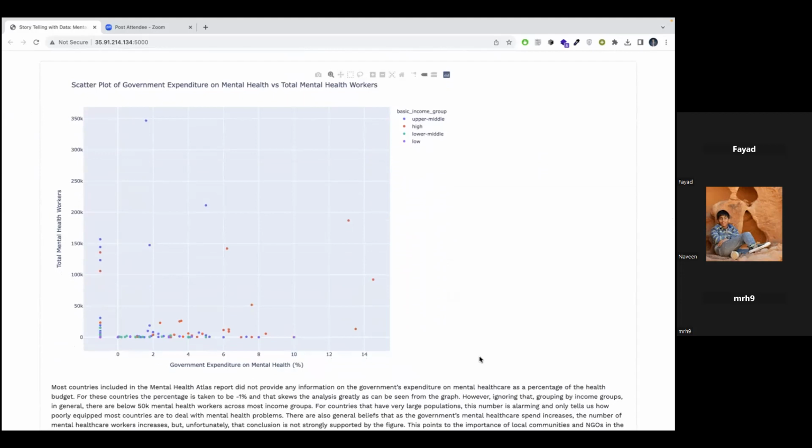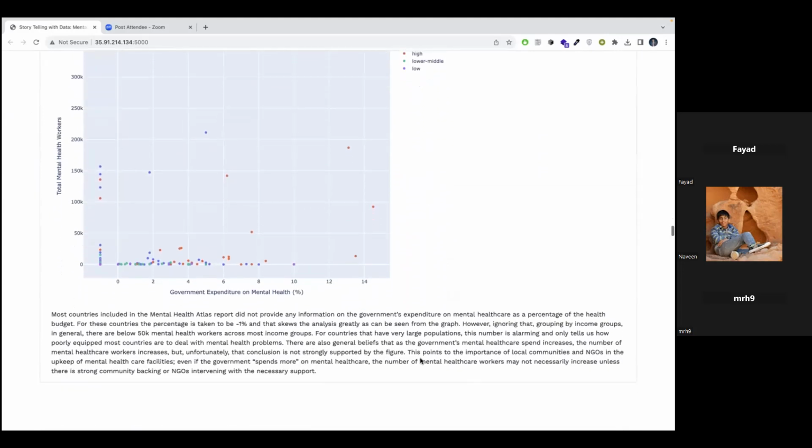We find that the idea that an increase in mental health expenditure by the government will increase the number of mental health workers is not strongly supported by the data, as we do not see a strong correlation here. This leads to the explanation that there is a strong need for community and NGO support.